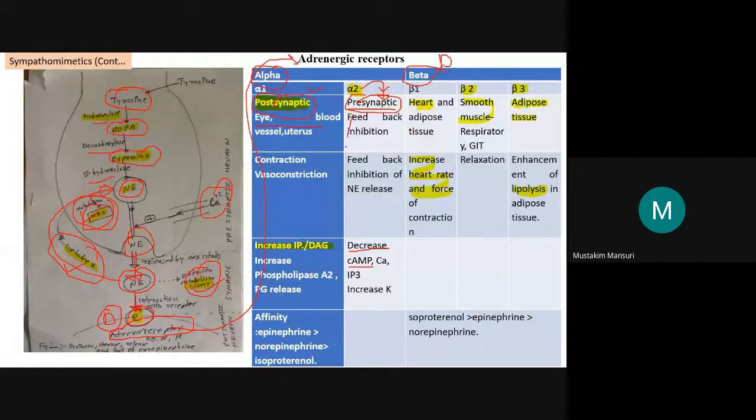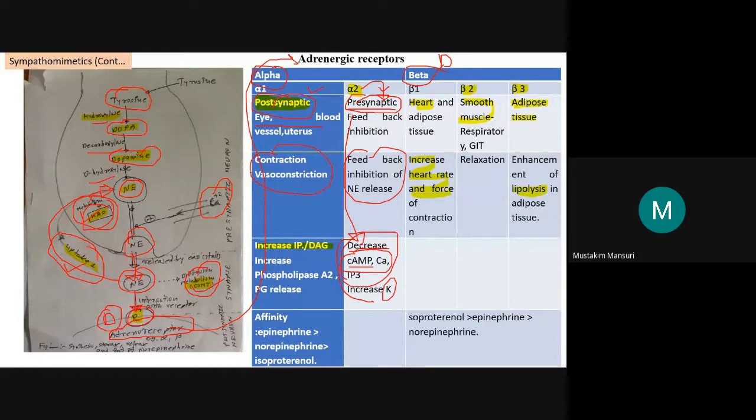Now if you observe the effect, alpha 2 decreases cyclic AMP, calcium, IP3, and that will be decreased while potassium increases. Here it inhibits the feedback inhibition of norepinephrine release, while alpha 1, if you stimulate it, will cause vasoconstriction as well as contraction of the muscles.